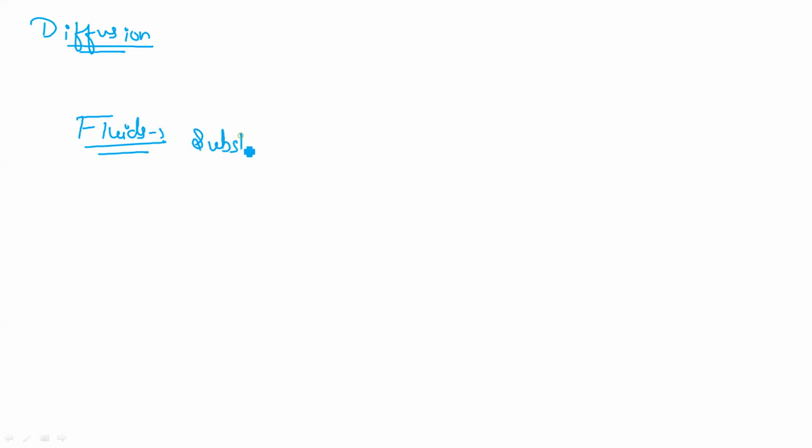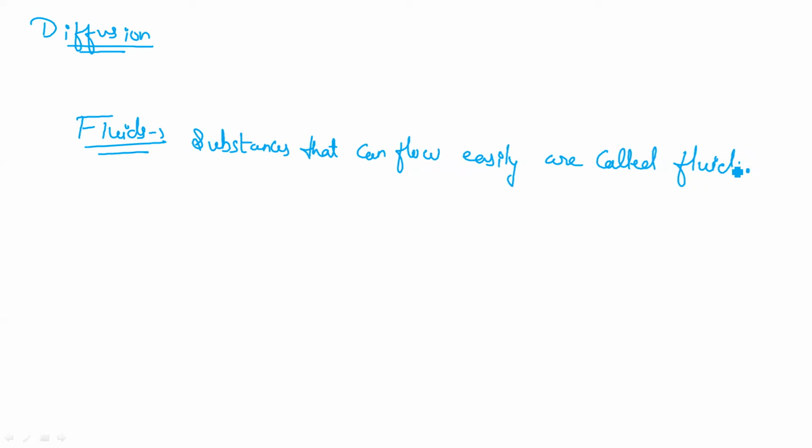Substances that can flow easily are called fluids. You know that liquids can flow and gases can also flow, so liquids and gases can be considered as fluids.